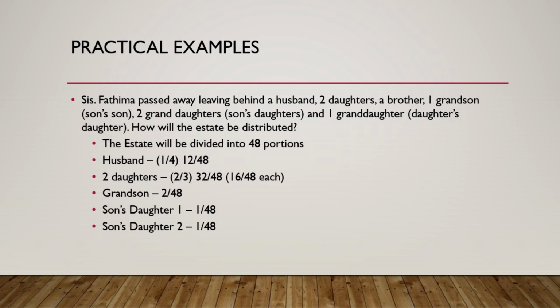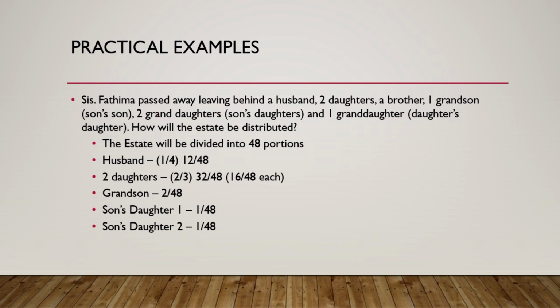And yes, the daughter's daughter is not going to inherit. Why? She is not from the zawil furud or asaba. She is from the zawil arham. So daughter's daughter is not going to inherit. But these 2 granddaughters, the son's daughters, will inherit with the grandson as asaba. So grandson plus the 2 granddaughters will take the leftover. They will take all the leftover. They will share the 1/12.